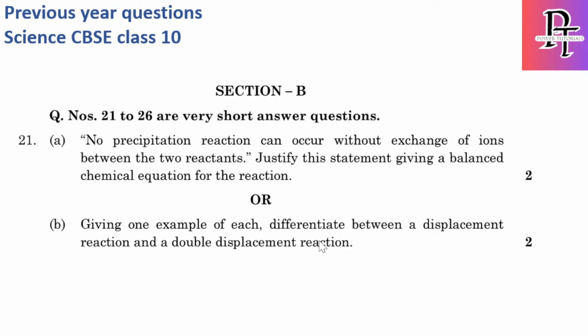So what is the 21st A question? No precipitation reaction can occur without exchange of ions between two reactants. Justify this statement giving a balanced chemical equation for the reaction. So what it is stating is, no precipitation reaction can occur without exchange of ions. Yes, the statement is correct, because